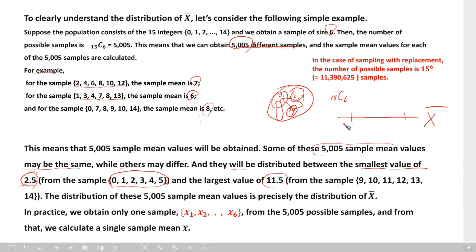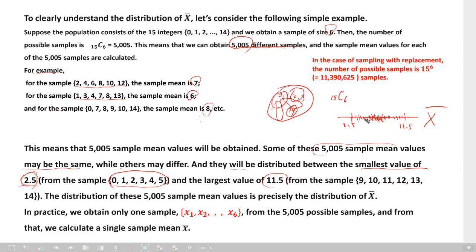So smallest 2.5, largest 11.5, X bar will be obtained from 2.5 to 11.5. There are many of them around here, I mean, many of them have the same value.